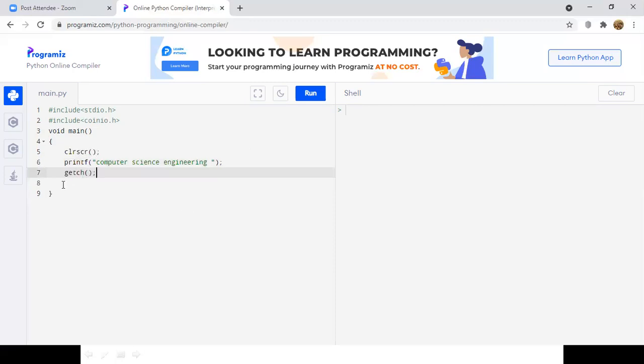So you can observe here, in order to print a single statement over the output screen in C programming language, we have written 8 lines of code.